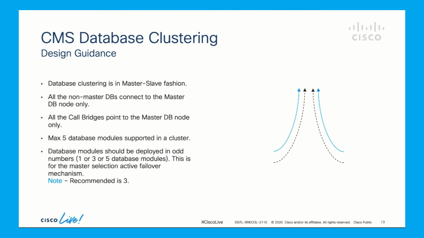The database cluster works in a master-slave fashion, which means once the cluster is set, there is one master and all the slave databases sync only with the master. All the call bridges in the cluster communicate only with the master database.